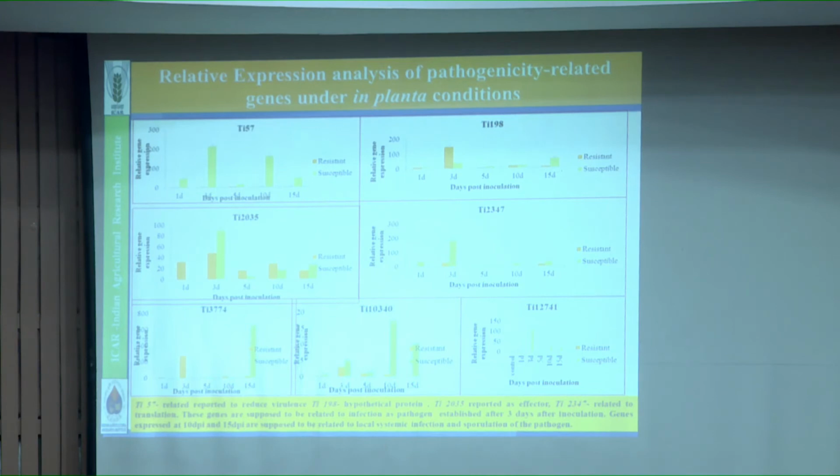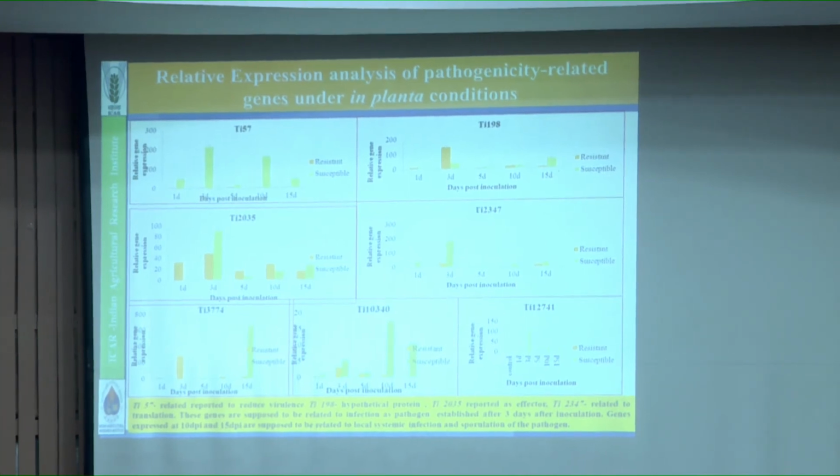sporulation of the pathogen. It means we showed that these genes may have a role in the virulence of the pathogen. Further, we need to go for functional validation. There are different mechanisms for functional validation of the genes, to see whether they cause disease or not.